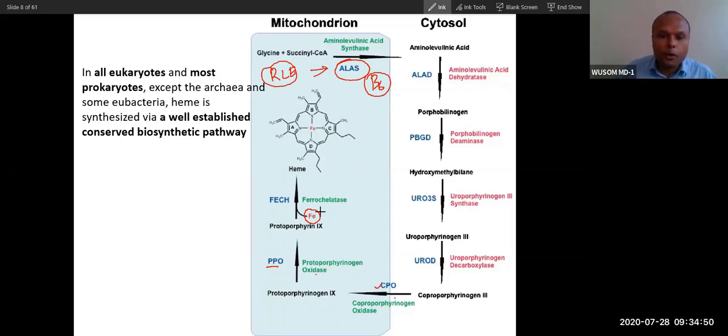So CPO, PPO and ferrochelatase, these 3 reactions will happen inside mitochondria. Now these are the 4 reactions that will happen outside the mitochondria. This is one reaction: 2 ALA will come, and this ALA will form PBG, and this is done by the enzyme